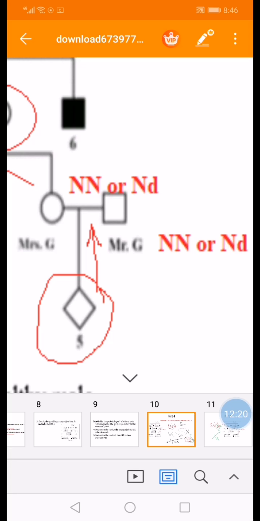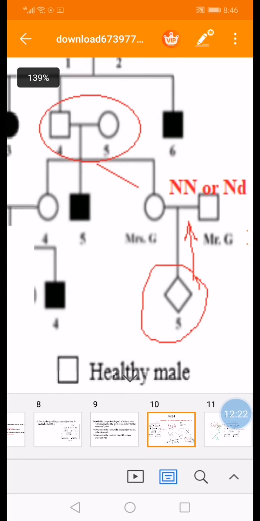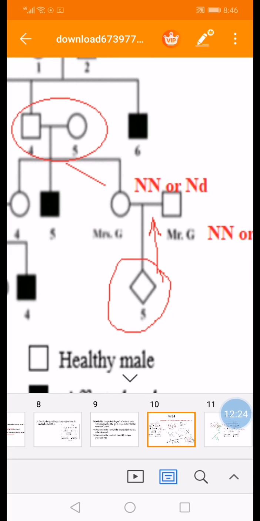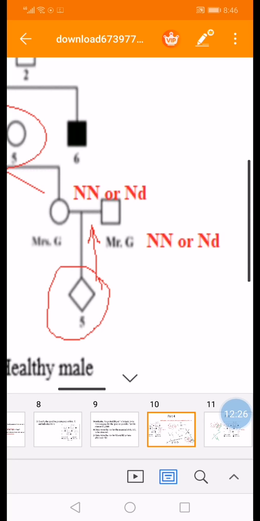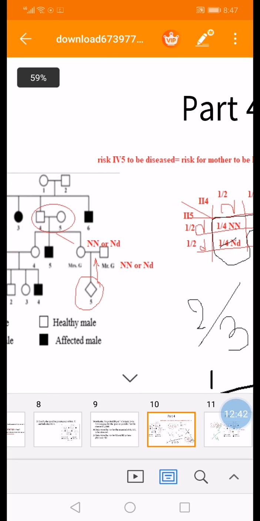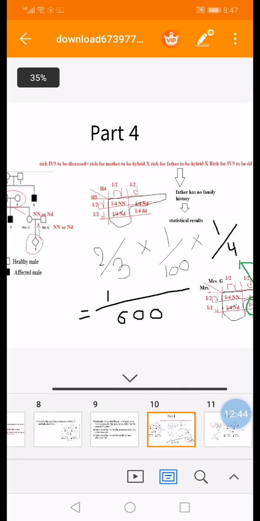For Mrs. G, as we said later, this female has two possible genotypes. Also Mr. G, we do not have any family history. Okay, so we are not able to know his family history. So Mr. G also has two possible genotypes. When we have two possible genotypes for the parents, we have to work on a rule which states that the